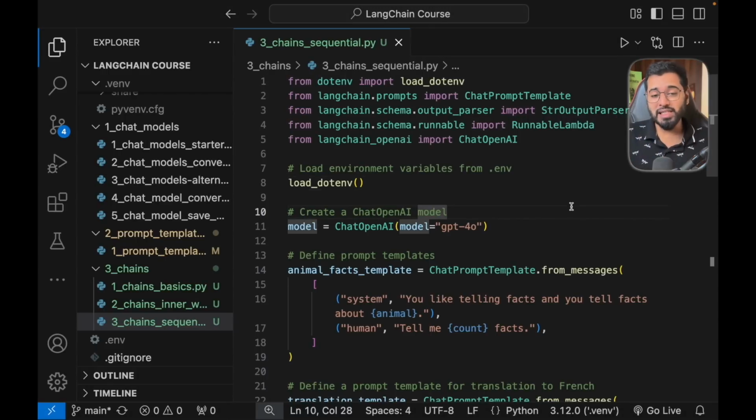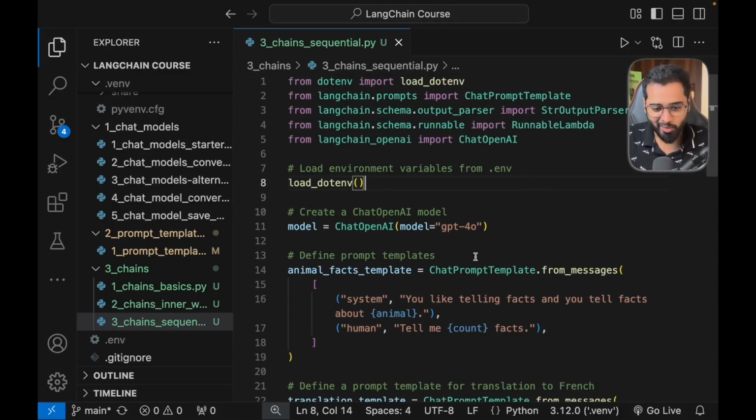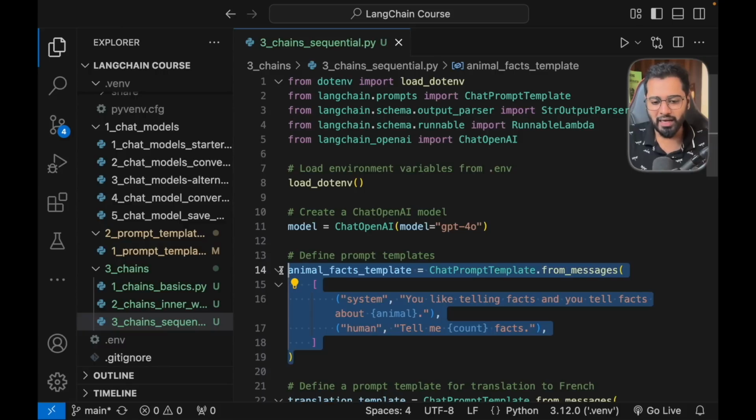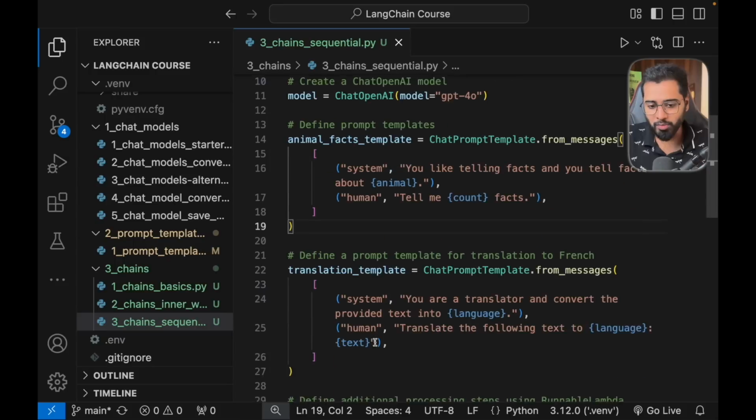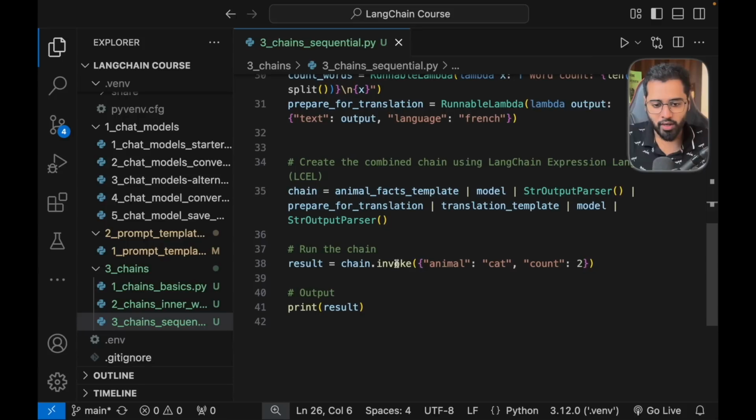So in this section, we'll see how we can actually extend the chains that we have written so far, and how we can continually add on more and more runnables. I've already populated the code, as you can see right here. We are working with the same prompt as the previous section, but I've just given it a slightly better name. I've also added a few more prompts here, but actually let's just go to the chain itself right here and see what we're doing. We'll take it from the ground up.